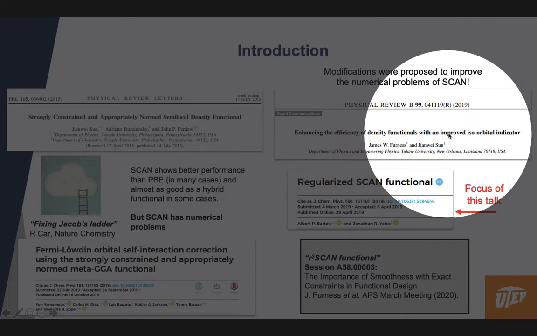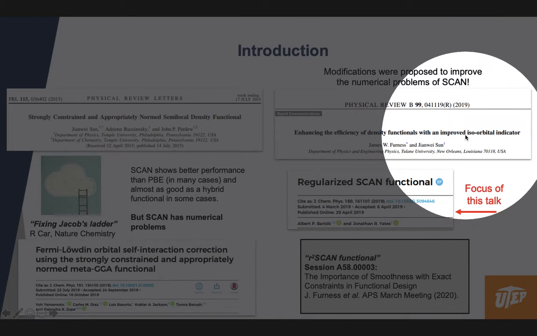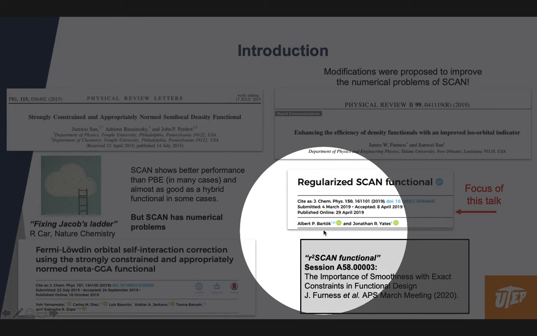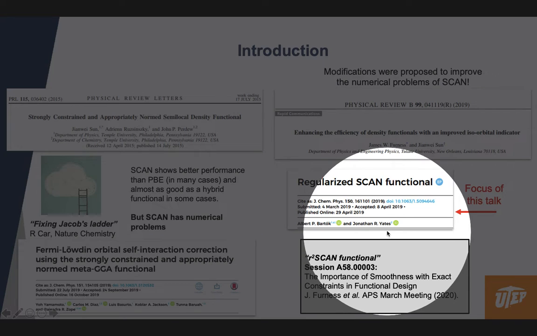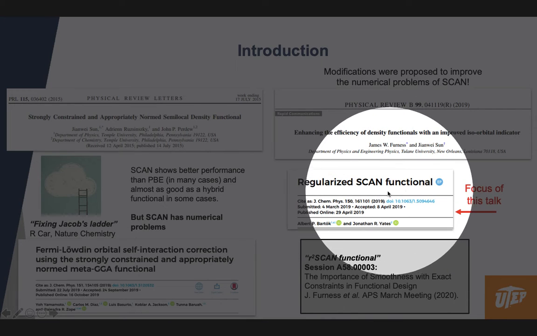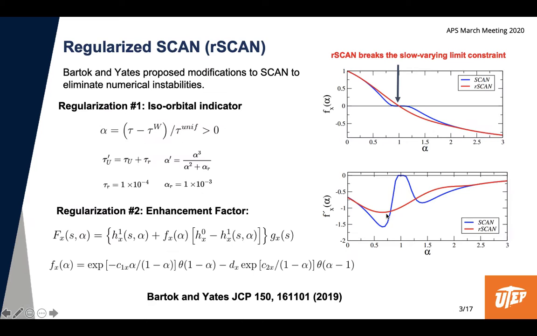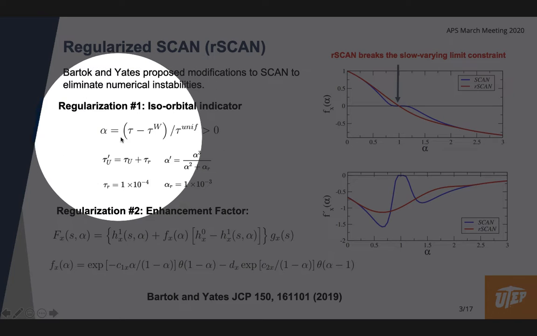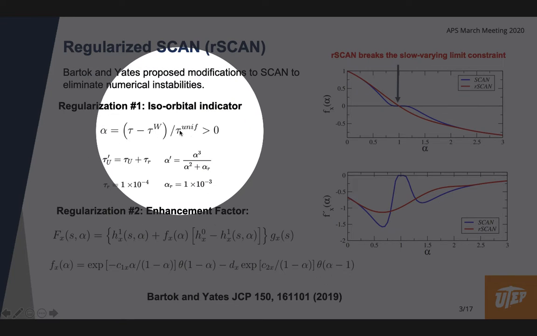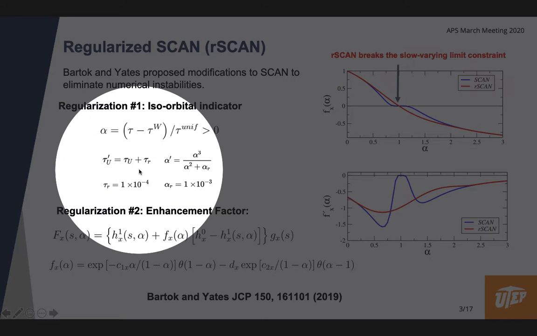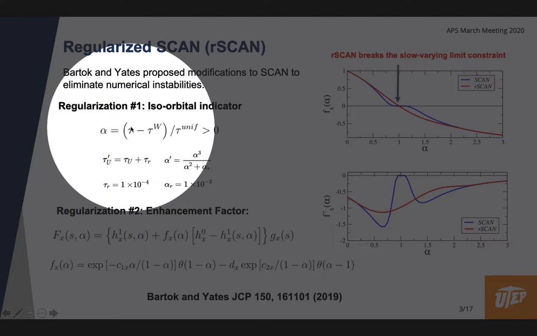One of them is the use of an improved iso-orbital indicator function itself. And a second one was taken last year by Bartok and Yates, and it consisted of regularizing the functional form of SCAN. And this will be the focus of this talk. So they proposed to modify the iso-orbital indicator function alpha by shifting the value of the kinetic energy density of the uniform electron gas by a small constant so that it behaves nicely.